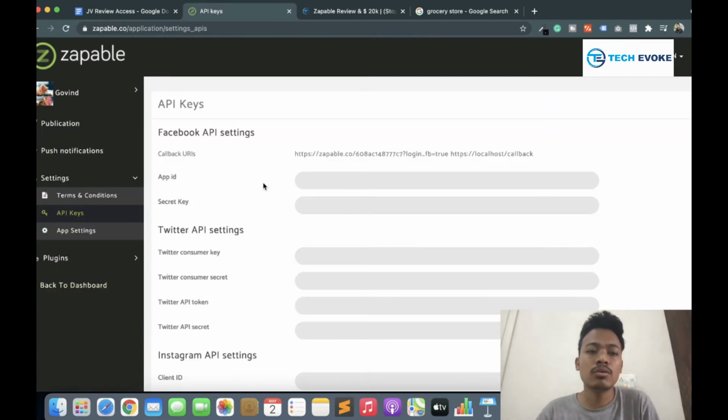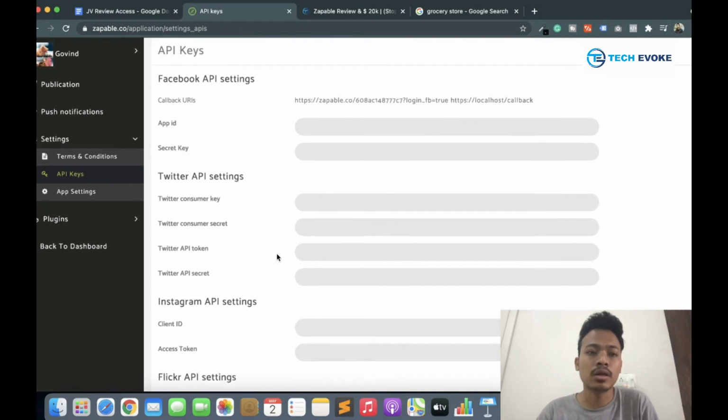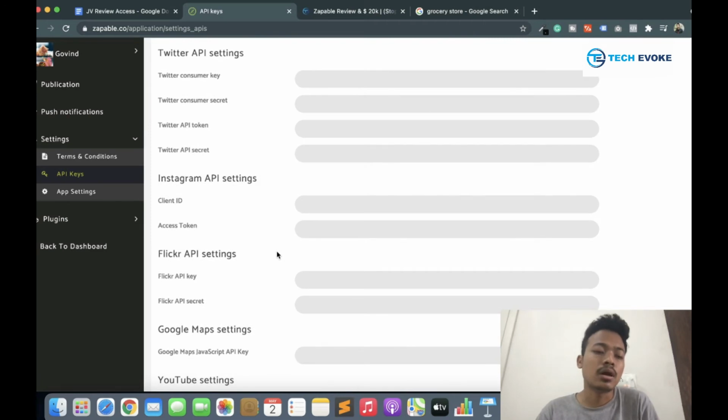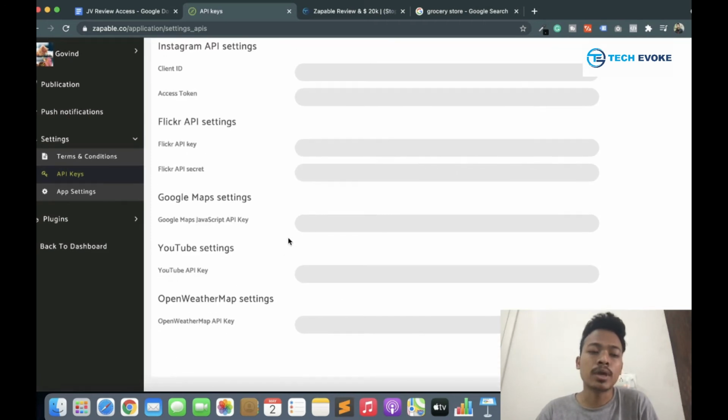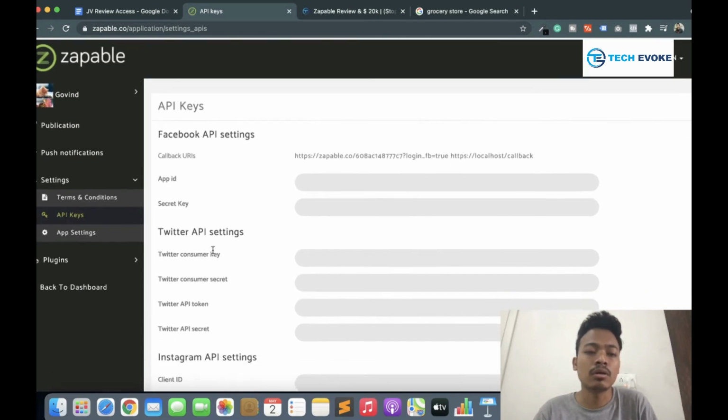In API keys, there are lots of API keys you can integrate according to your use. You don't have to put all the APIs here. This is the YouTube API key. How can you obtain your YouTube API key? It is not a typical task. You can Google it or search on YouTube, and you will find authentic and workable options there.